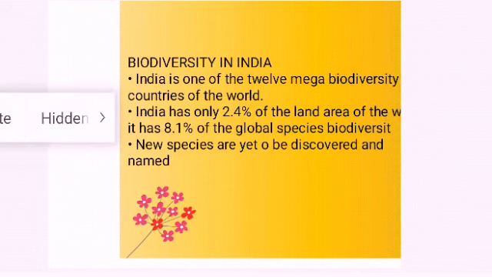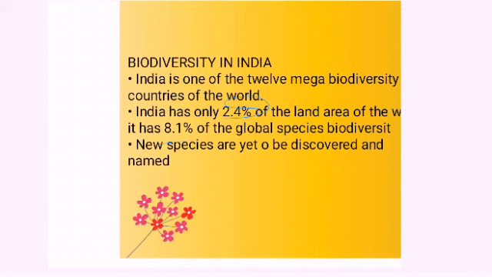Now when you are moving on to biodiversity in India, it is the 12th mega biodiversity country in the world. Our area is only 2.4%, but the number of species we contribute to the world is 8.1%. Compared to the area, the species diversity is very, very high.